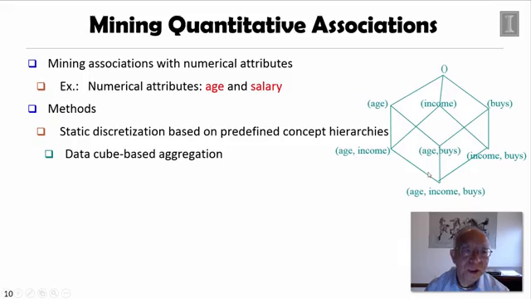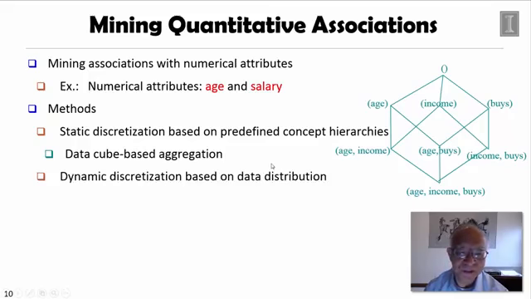The reason we need to do static discretization is, if you do not discretize them, you try to pairwise every possible age and salary, you will not be able to find any interesting or sensible rules with sufficient support. But if we partition age every 10 years or partition income every $10,000 using some predefined concept hierarchy, we're going to be able to construct a data cube and generate some interesting association. But these fixed predefined concept hierarchies may not fit your data distribution.